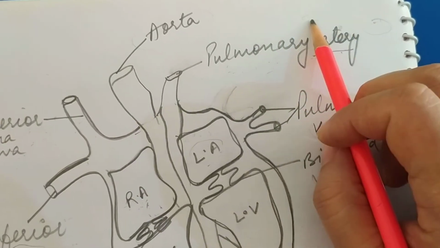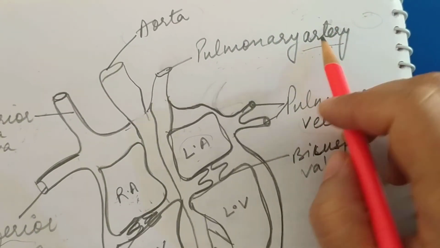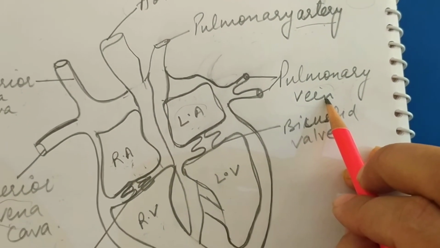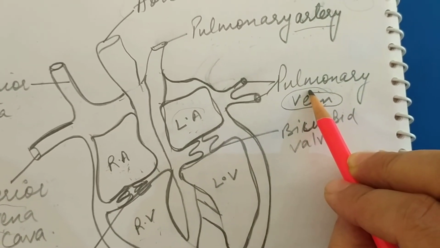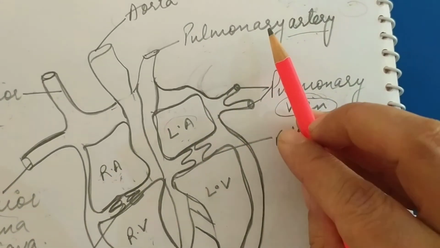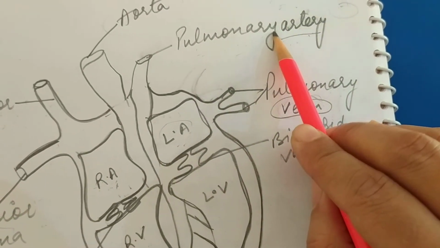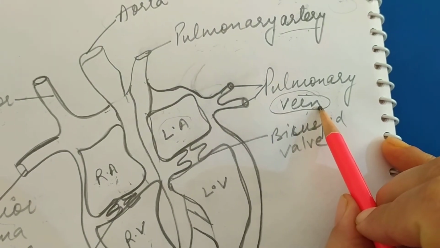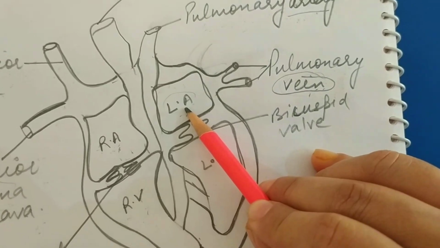In the lungs, there is a purification of the deoxygenated blood. The blood becomes oxygenated and it enters into the left auricle through the pulmonary vein. Now you know the vein carries the deoxygenated blood, except pulmonary vein. This is the main difference between the pulmonary artery and pulmonary veins, that is, pulmonary artery carries the deoxygenated blood and pulmonary veins carry the oxygenated blood, and the blood enters into the left auricle.